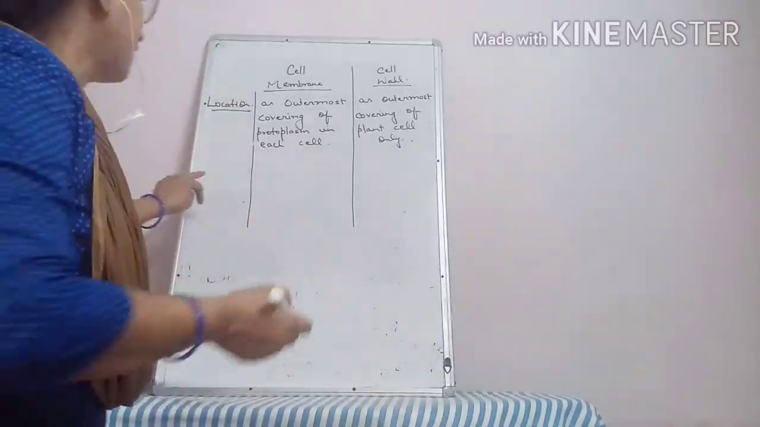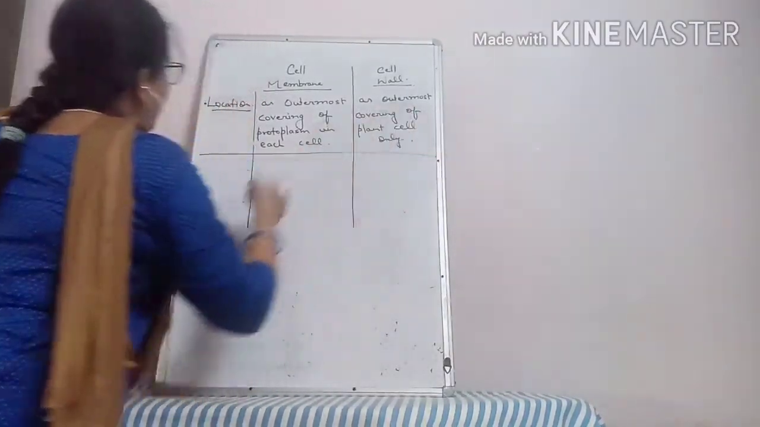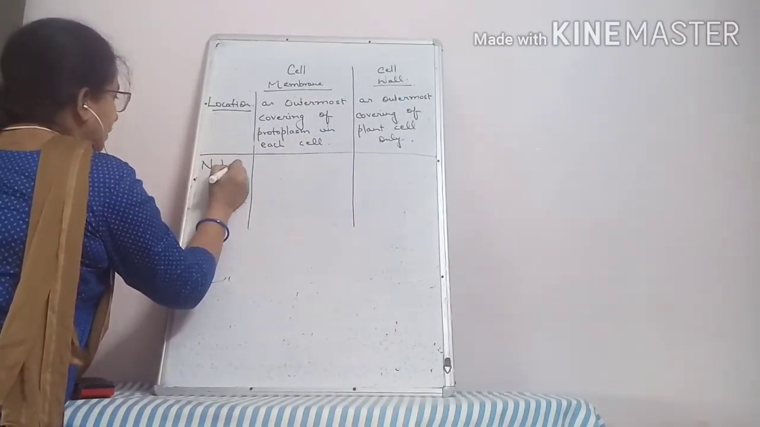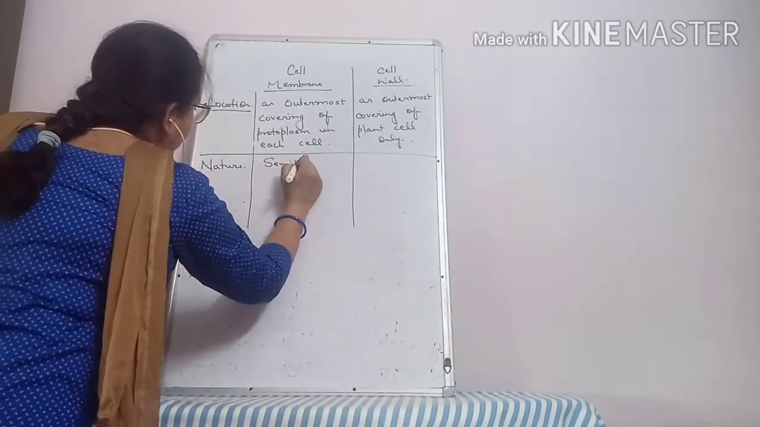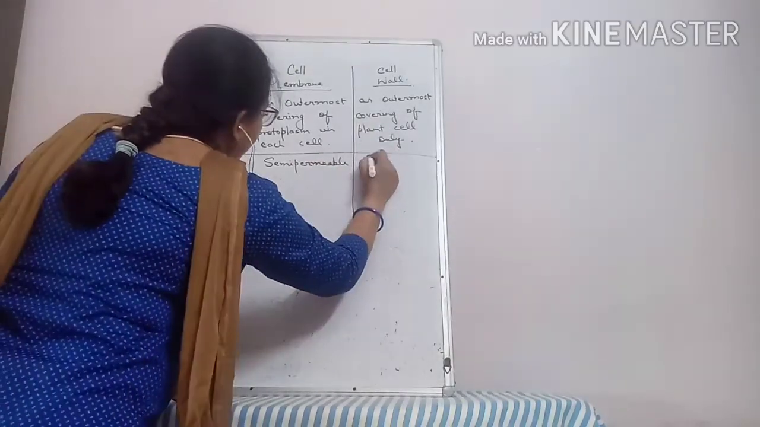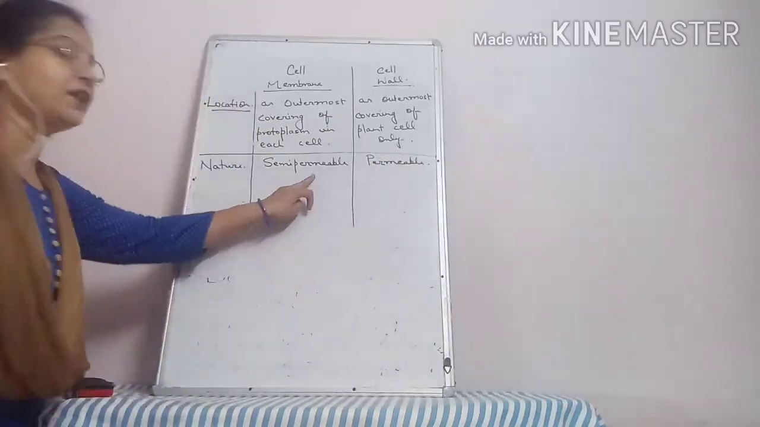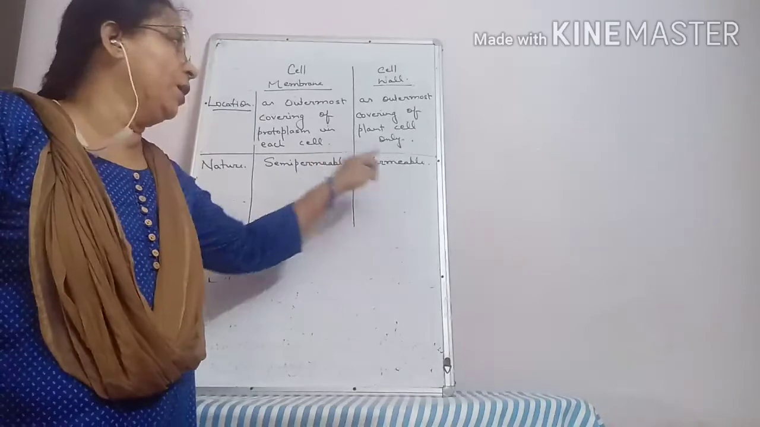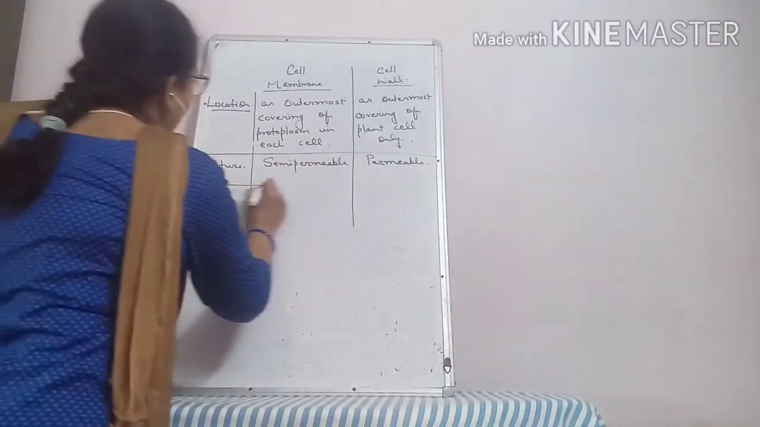Now, in the second point, we will compare the cell membrane with the cell wall: its nature. The cell membrane is semi-permeable, whereas the cell wall is permeable in nature. That means the membrane allows only selective things to enter or exit, but the wall does not. Now come to the third point.